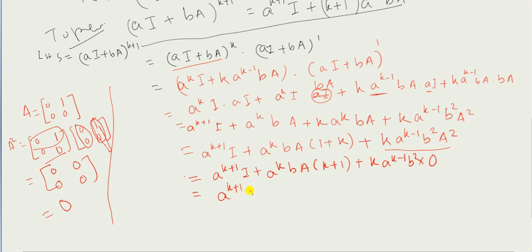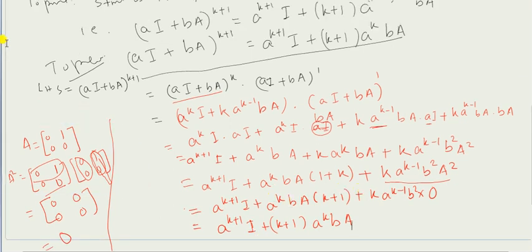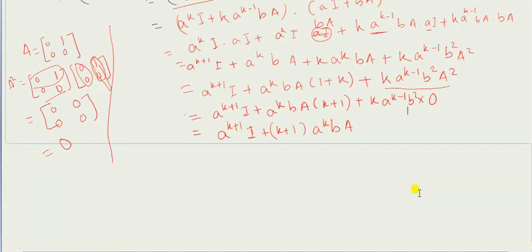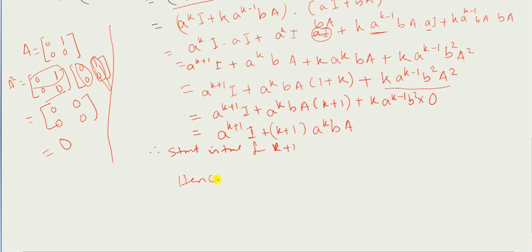Let me arrange this one. a to the power k plus 1 into I plus this one is k plus 1 multiplied by a to the power k into b into a. Look at this. So this is LHS and we are arriving at RHS. This you have to prove. So at last I will write the conclusion. Therefore the statement is true for k plus 1. Hence the statement is always true.